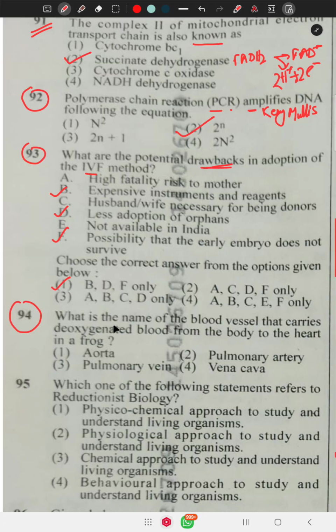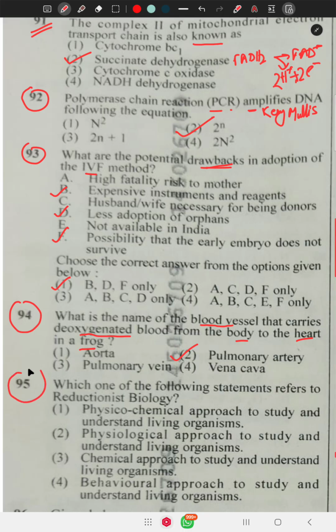Question 94 says what is the name of the blood vessel that carries deoxygenated blood from the body to the heart in frog? In case of frog, the deoxygenated blood carried from body to heart is the pulmonary artery.